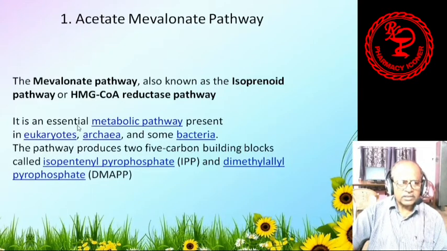It is an essential metabolic pathway present in eukaryotes, archaea and some bacteria. Essential because it produces so many things.